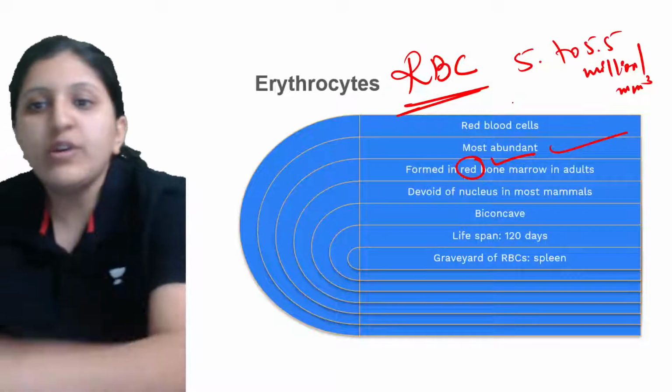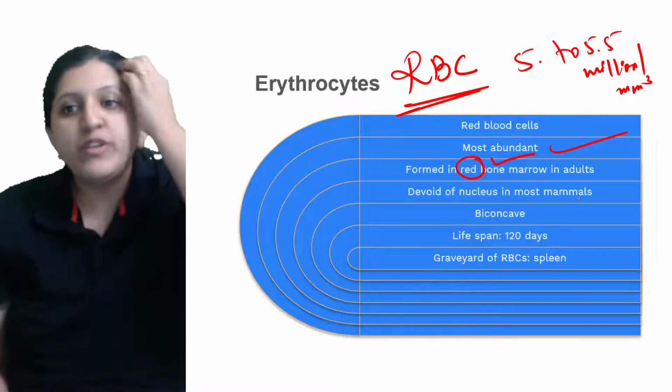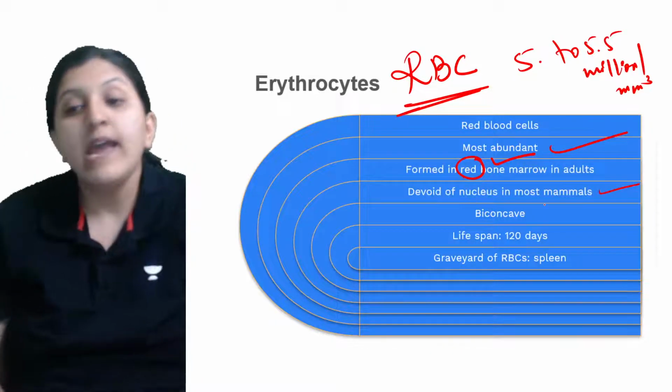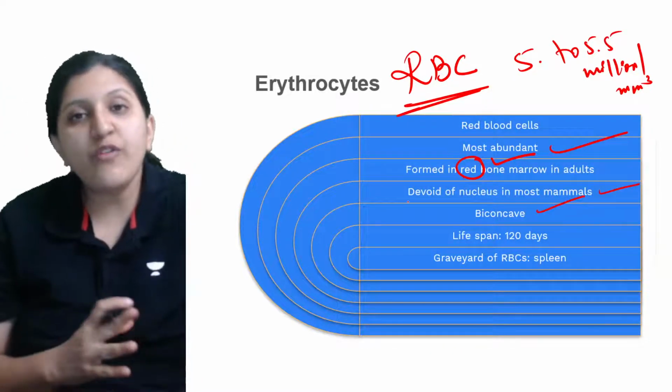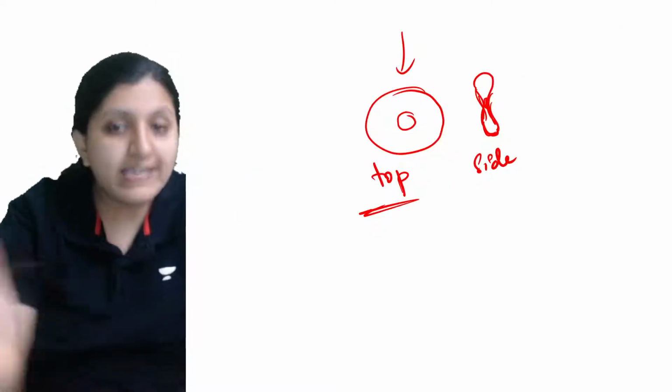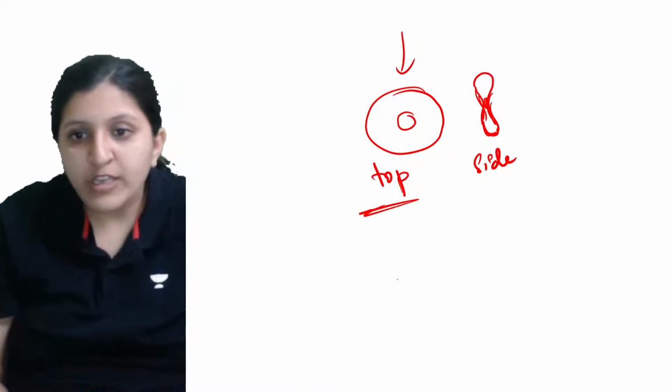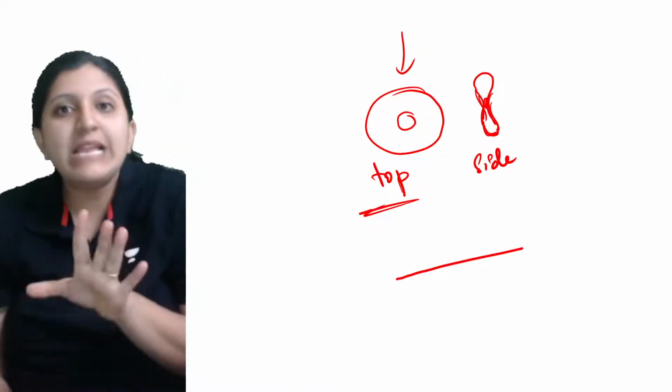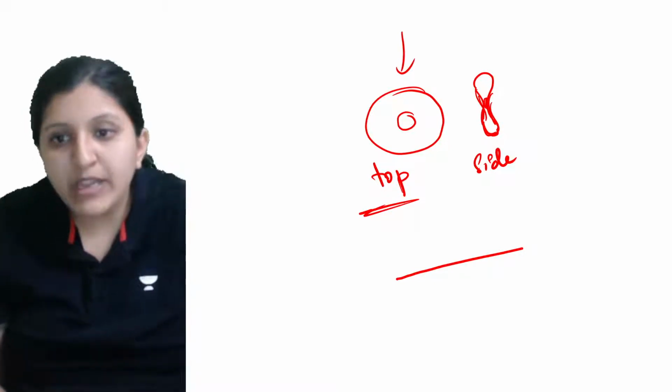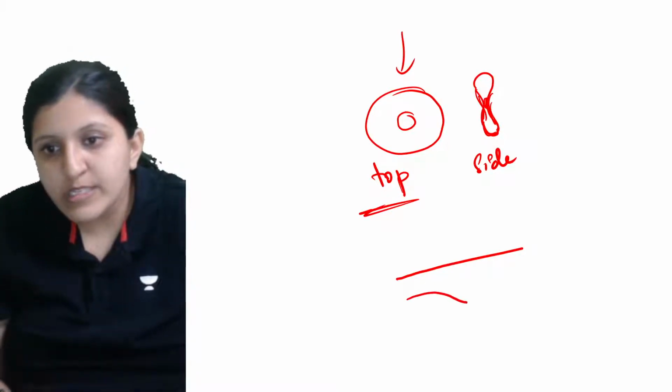All right, so here it is devoid of nucleus in most mammals. It is biconcave because of loss of nucleus. As the nucleus is not there, very little space was available on the surface, but if the nucleus is gone, it will become like this.